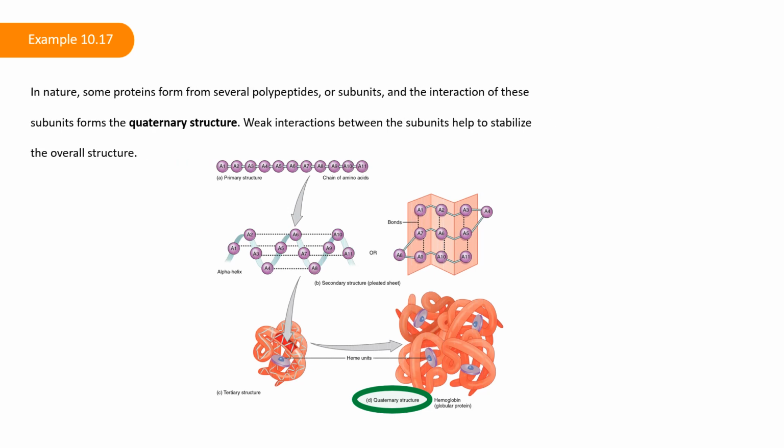In nature, some proteins form from several polypeptides, or subunits, and the interaction of these subunits forms the quaternary structure. Weak interactions between the subunits help to stabilize the overall structure. For example, insulin, a globular protein, has a combination of hydrogen and disulfide bonds that cause it to mostly clump into a ball shape. Insulin starts out as a single polypeptide and loses some internal sequences in the presence of post-translational modification after forming the disulfide linkages that hold the remaining chains together. Silk, a fibrous protein, however, has a beta-pleated sheet structure that is the result of hydrogen bonding between different chains.